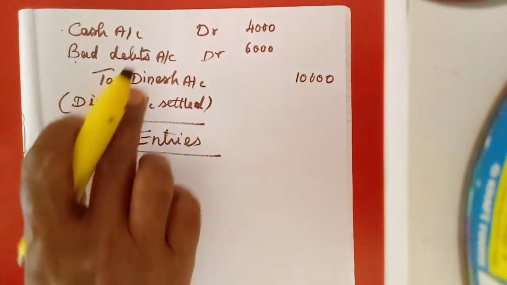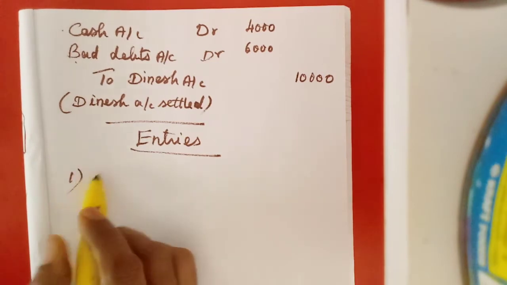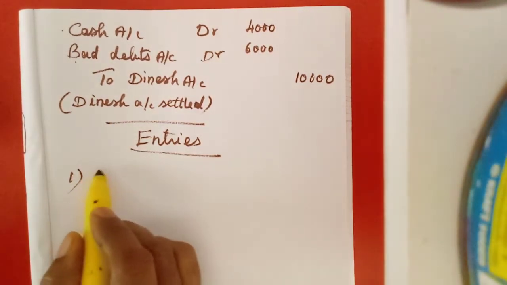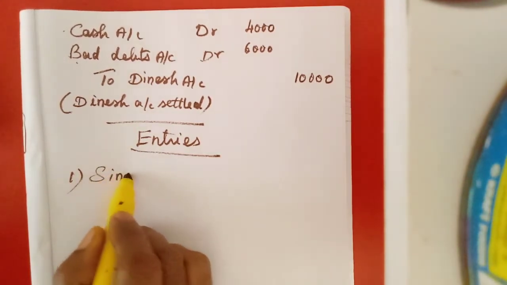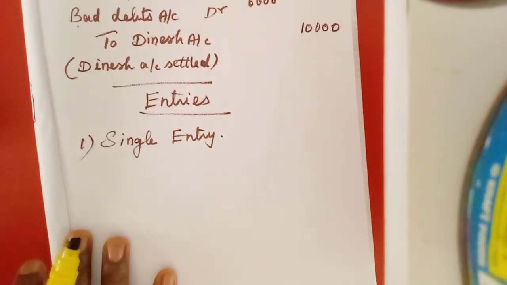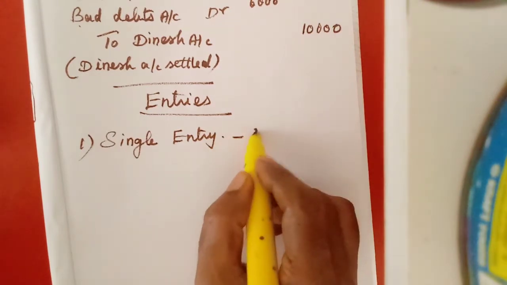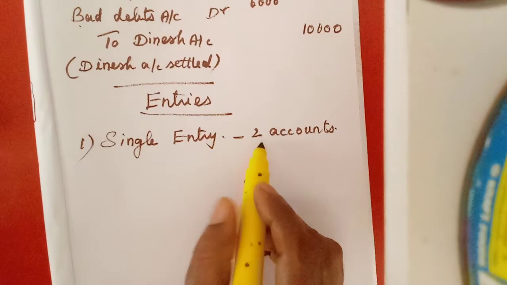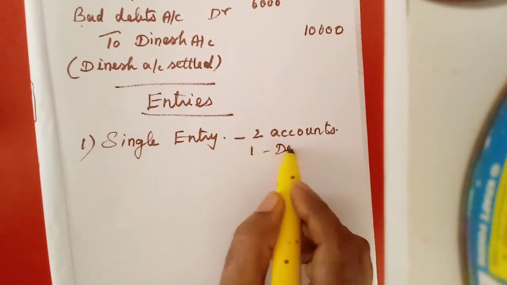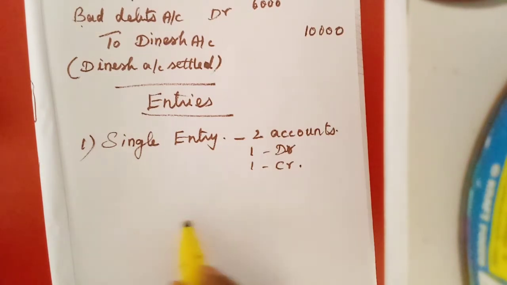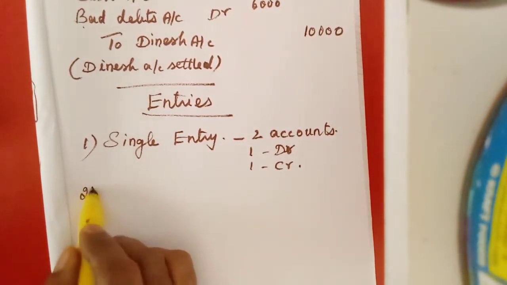It is called a compound entry. Many types of entries are there. The first one, single entry. Here in this journal entry, we will have only 2 accounts. Only 2 accounts. One will be debited, the other one will be credited. Understood? Then the next entry, compound entry.